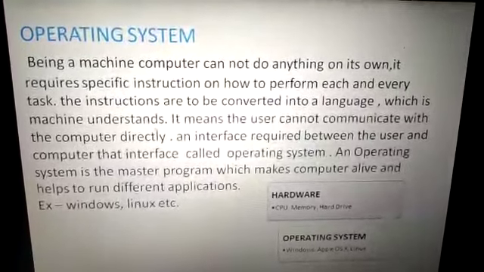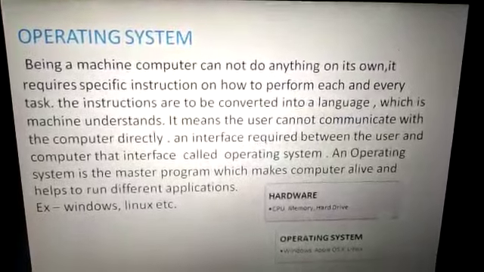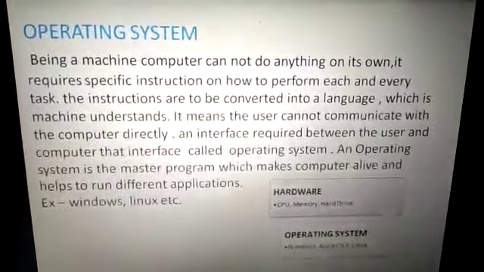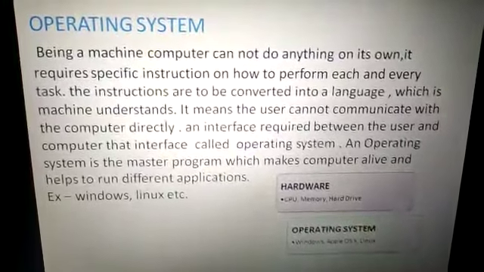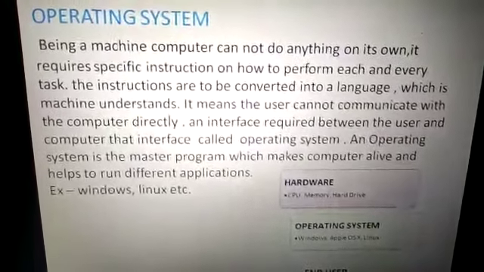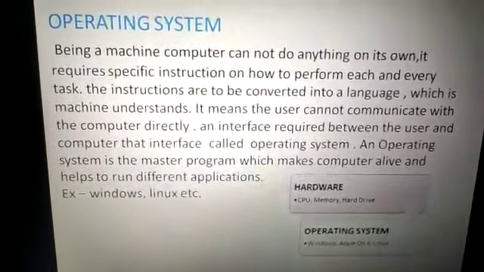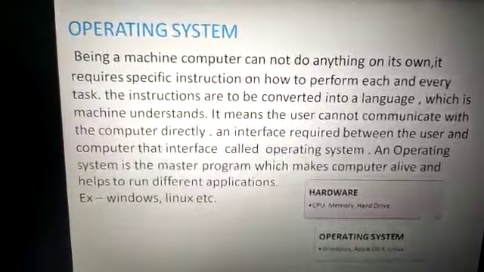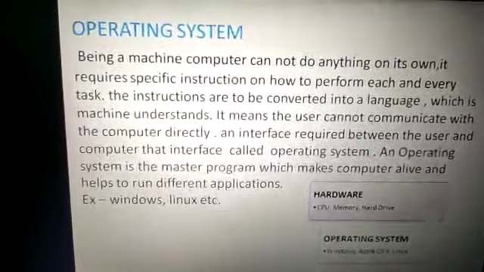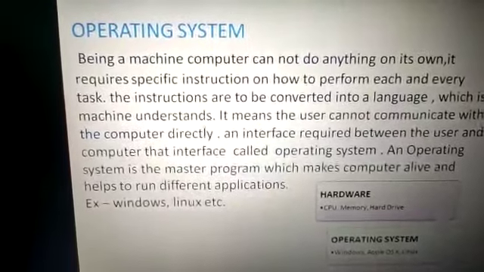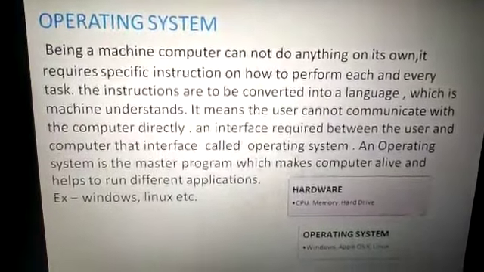As I have already discussed, a computer cannot do any task on its own. An instruction is required from the user. If the user gives any command, then the computer will perform. The computer doesn't understand our language or a high level language. It understands only binary or machine language. To make the interface between the computer and user, an interface is required. That interface is called the operating system.